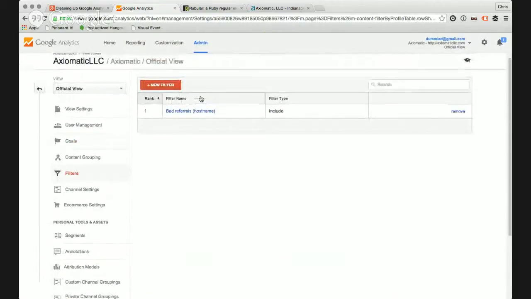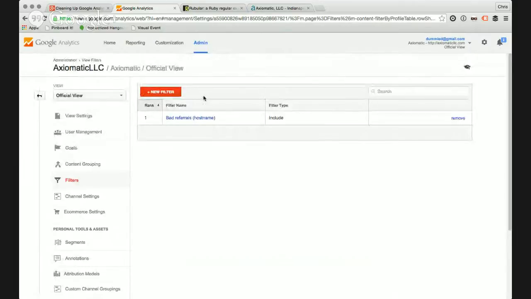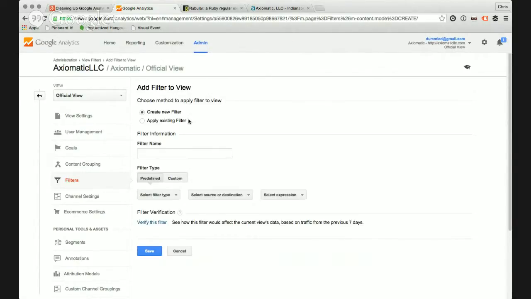So that takes care of one set of bad referrals, the ones that are done programmatically, and I'll talk more about this at a later date, but they're done without ever visiting your website at all. They just ping Google Analytics directly and pollute your referral stats. So the other one, the one where they actually did visit your website, we're going to do another filter.